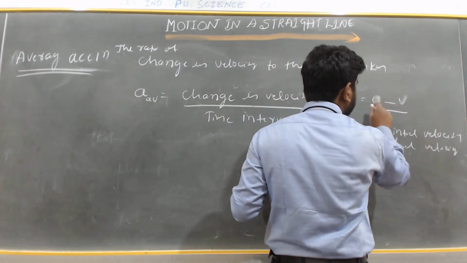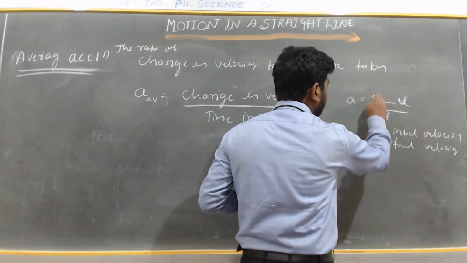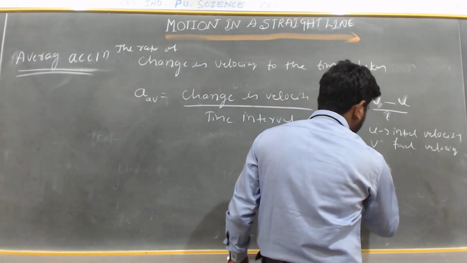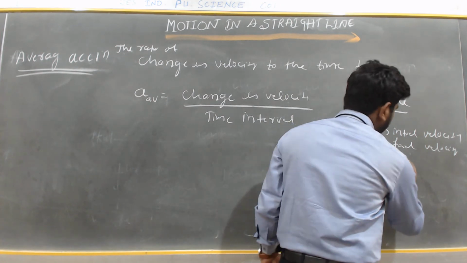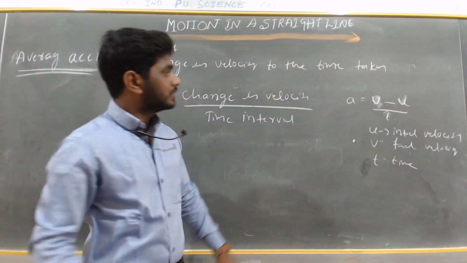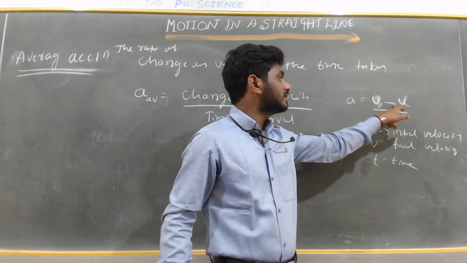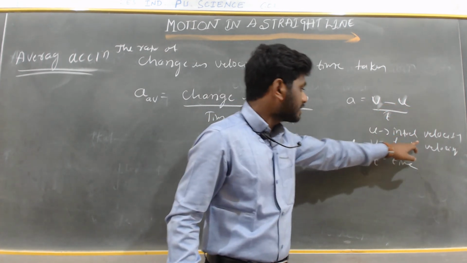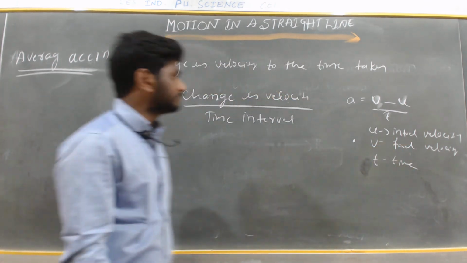So final velocity minus initial velocity, v minus u divided by t. Here t is the time interval.